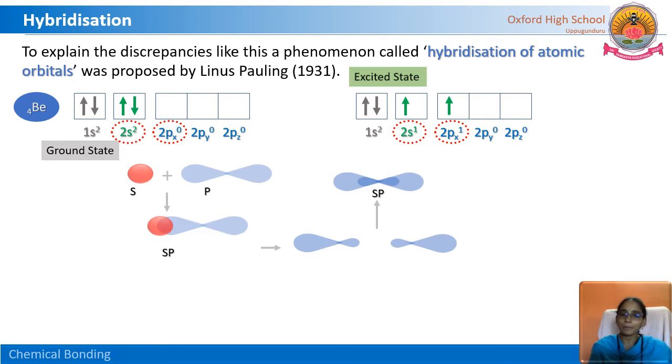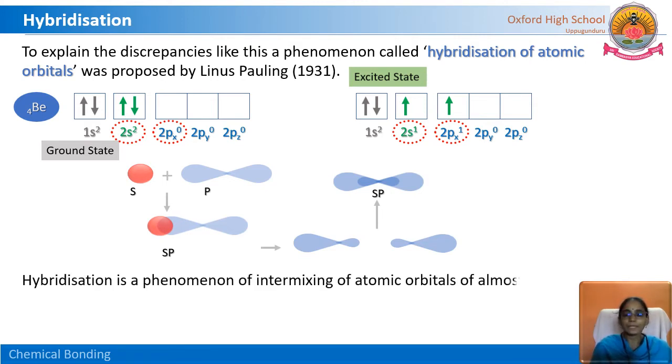Within the beryllium atom, one s and one p orbital overlap each other and form two new orbitals, 2 sigma sp orbitals. These are called sp orbitals. How many form? 2 sp orbitals. Now how many sp orbitals are ready in the beryllium atom to form bonds with chlorine atoms? 2 sp orbitals. Are you clear?